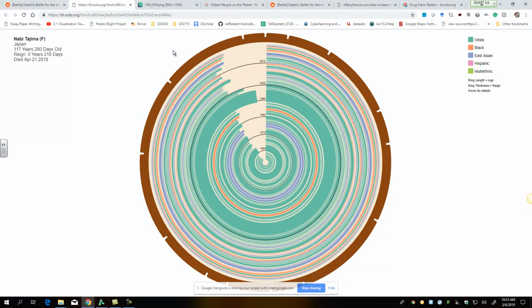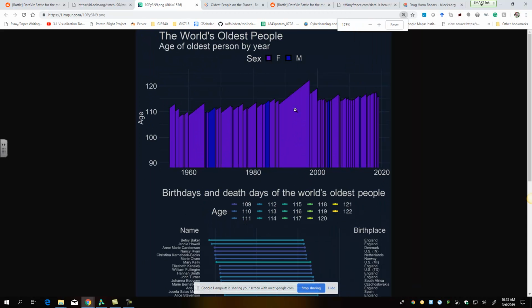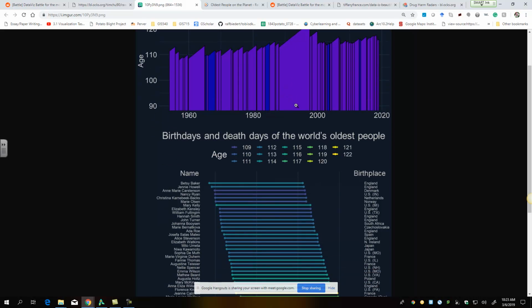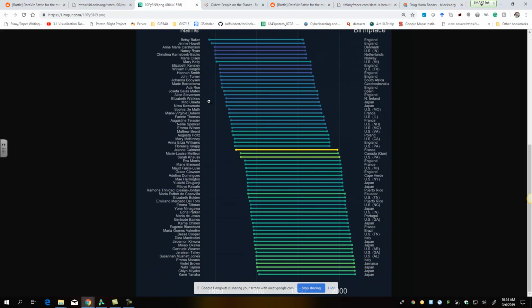I don't know which tool they used to develop this, but there are others, and these are some of the ones that got honorable mentions. I don't know if you're able to see this. This was created in R using ggplot, and they have a list of people and their birthplaces and their birth date and end date, I guess.